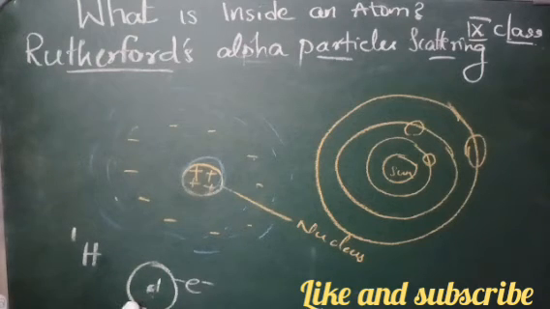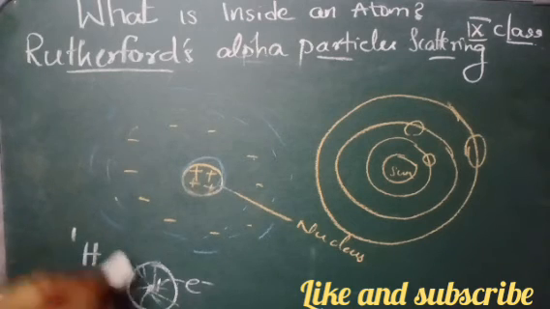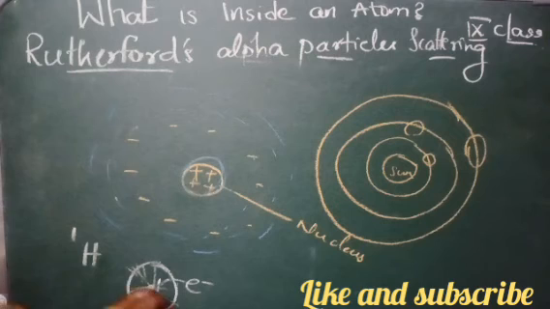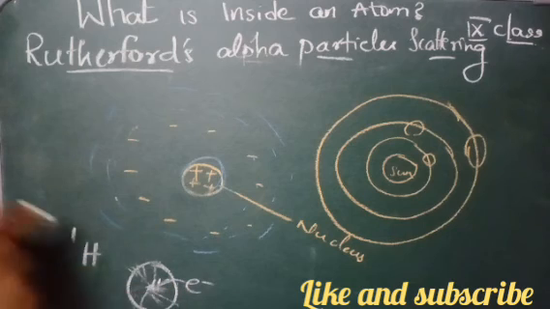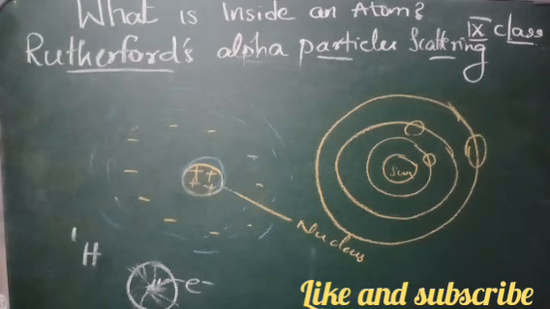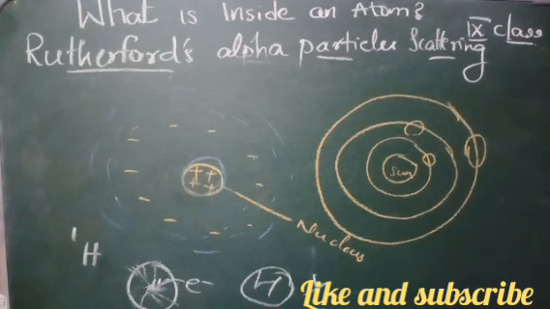An accelerated charged particle moving in a circle would always radiate energy continuously. If the electron is moving here, it has to radiate energy here, and if it is moving there, it has to radiate energy there, like this. So it is continuously radiating energy. Thus the revolving electron would lose energy continuously, spiral toward the positively charged nucleus and eventually crash into it. If this is true, the atom would become highly unstable. How can hydrogen be stable? It would become unstable, and matter would not exist in the form that we see it now.